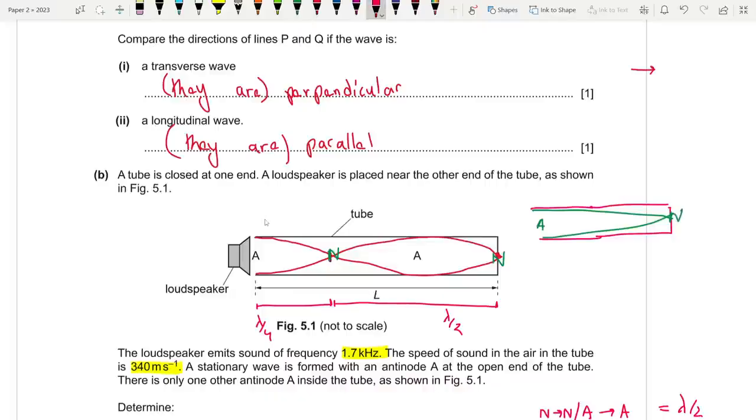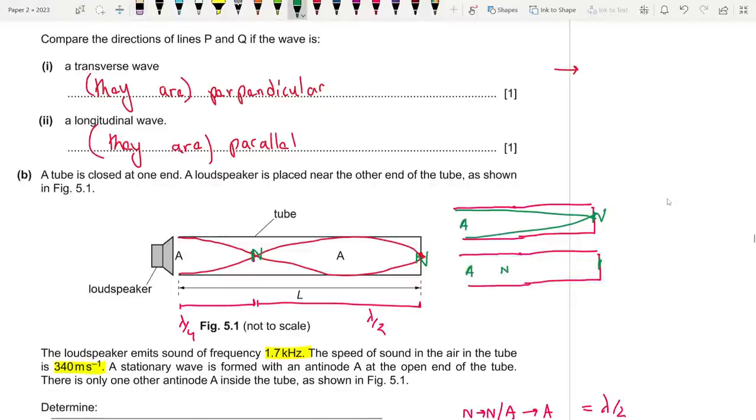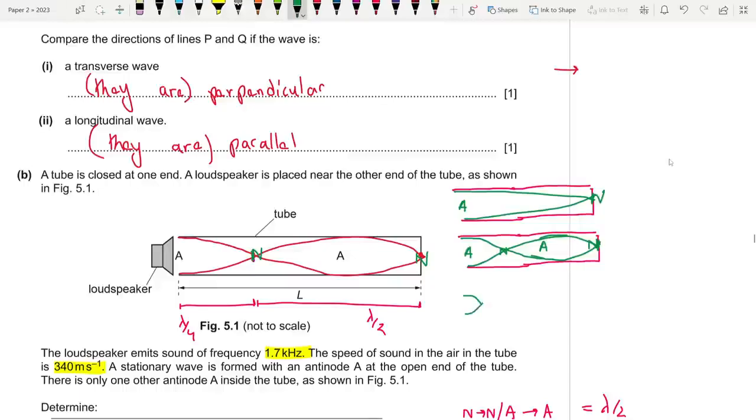Okay, and then as you keep on going, you're going to have another pattern where it's like this. You have a node over here, antinode over here, and then a node over here again. So the one I drew in this diagram particularly, something like this. Okay, there you go. And then if you keep on going, you get more patterns, maybe something like this. Another loop in between, and then another loop in between, and the node ends at one end. Something like this, basically. So as you keep on increasing, what happens to the frequency?